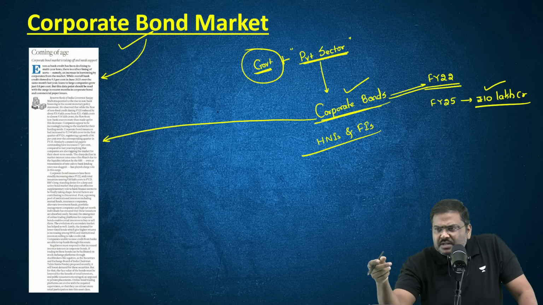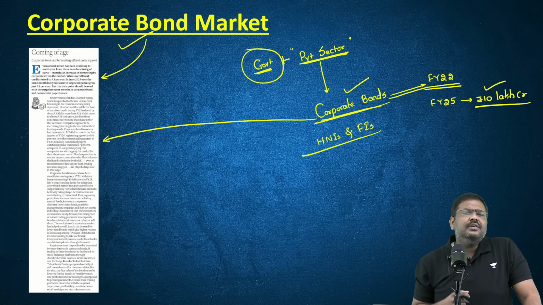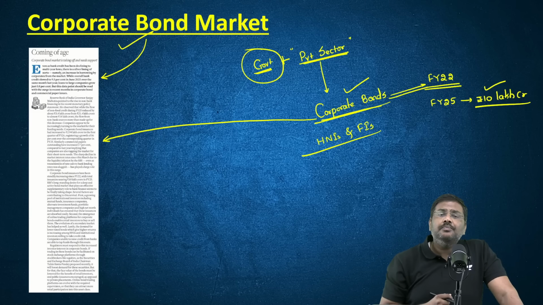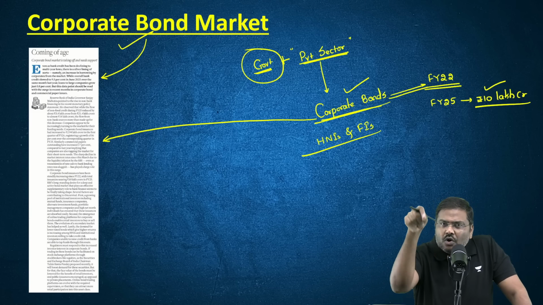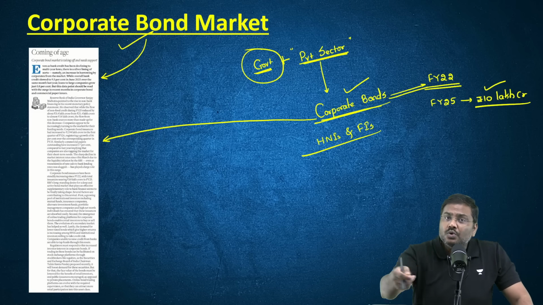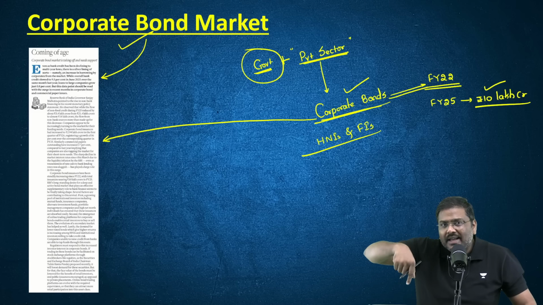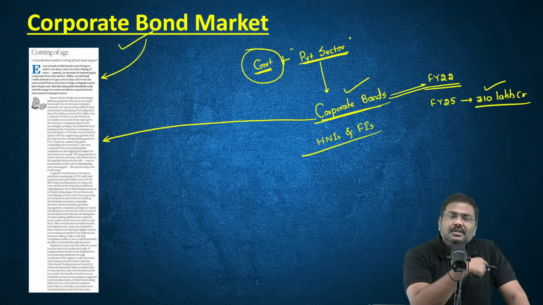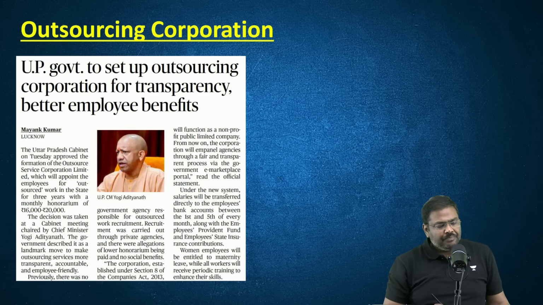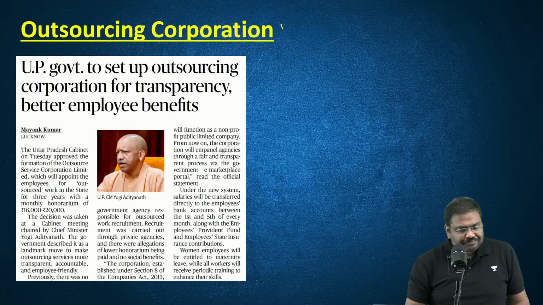With more investment, more interest would be generated. More interest, more investment will lead to more trading also. The secondary market for the corporate bonds will start picking up, and that will help the corporates to raise the funds, reduce reliance, invest more, and contribute to the economic activity. So these are certain very important points associated with the editorial. Let me go to the next article here.